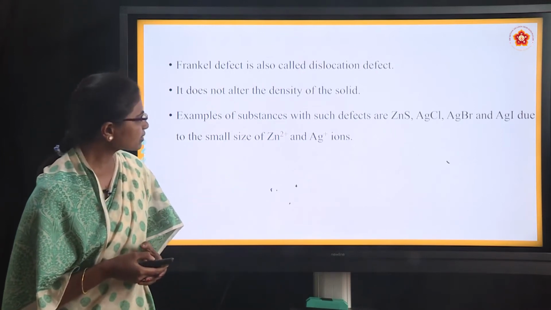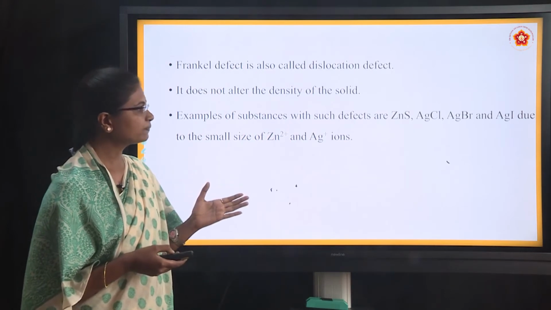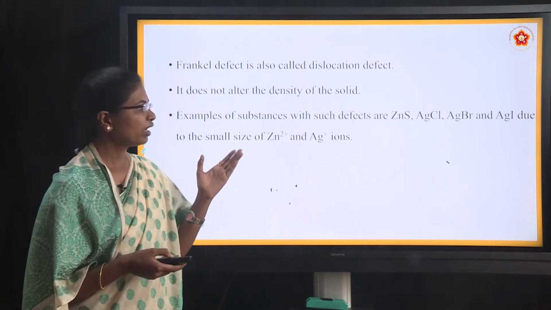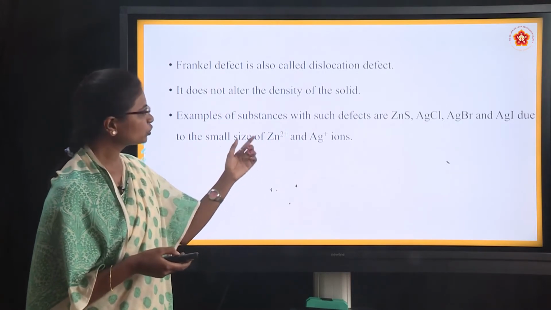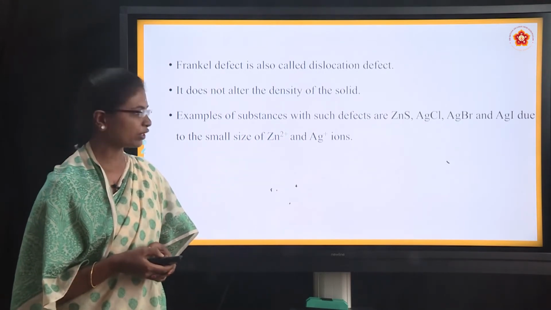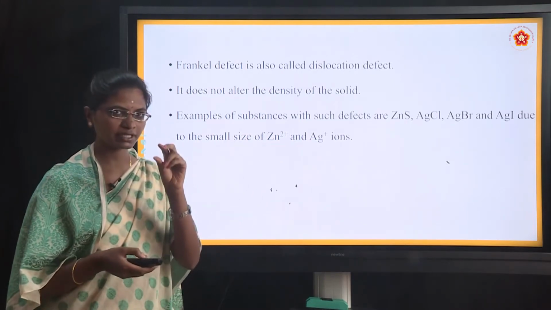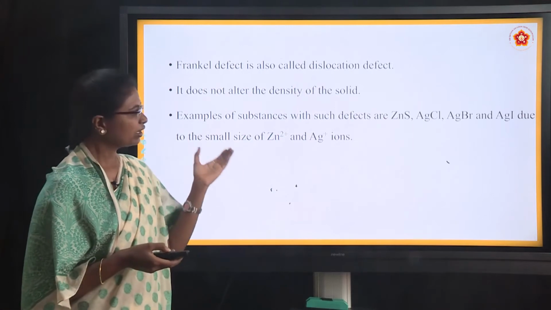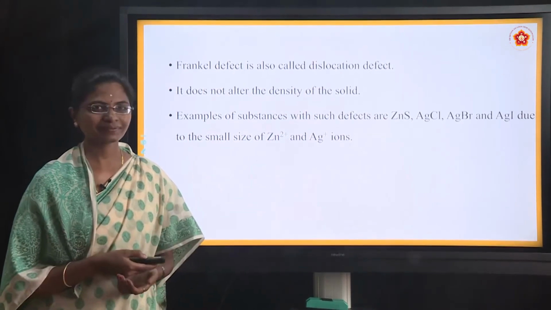Examples of substances with such defects are zinc sulfide, AgCl, AgBr and AgI, due to the small size of the Zn2+ and Ag+ ions here. So here Zn2+ and Ag+ ions are very small in size because they are cations, and they will displace from their original place to the interstitial site.